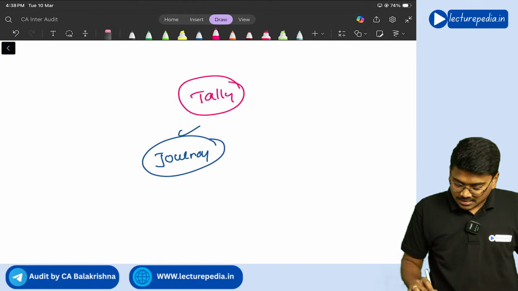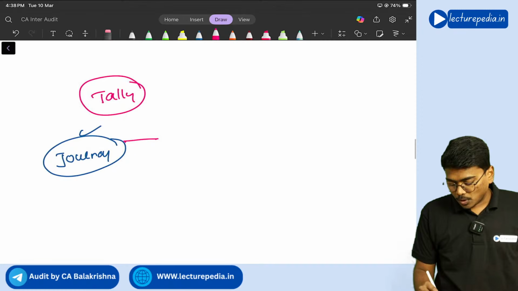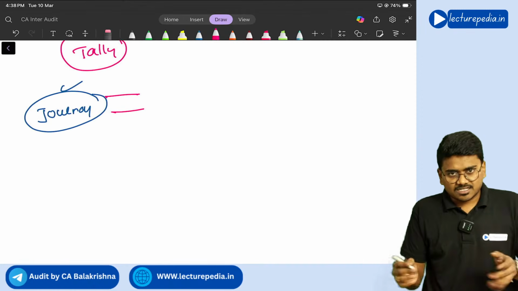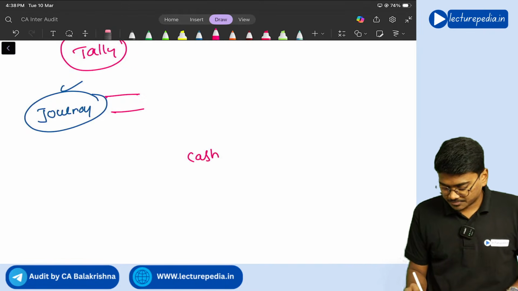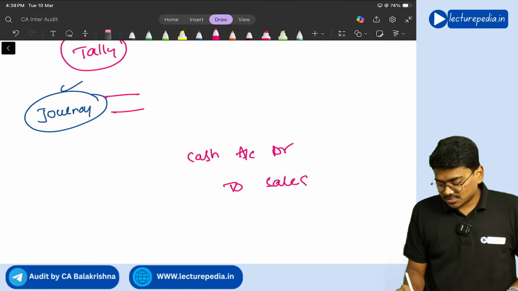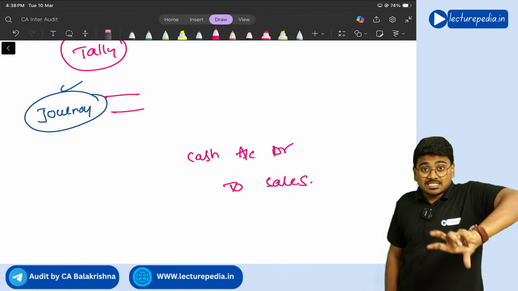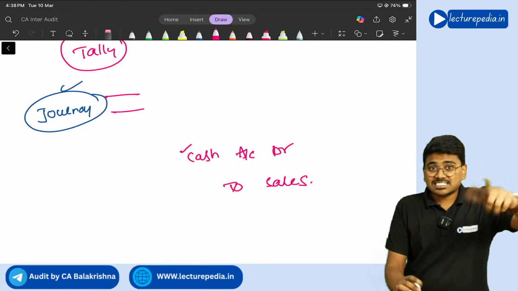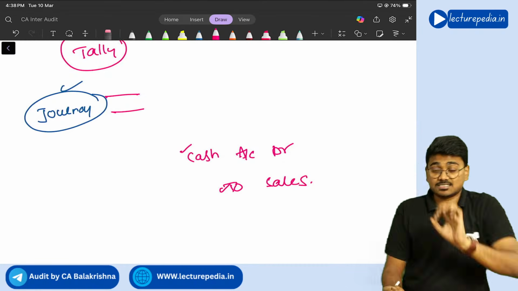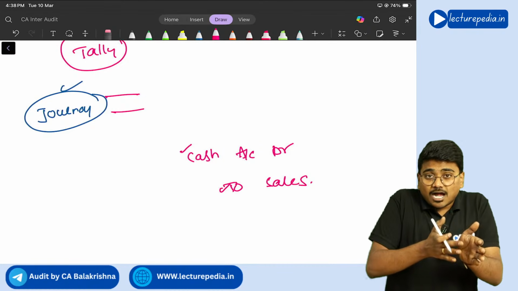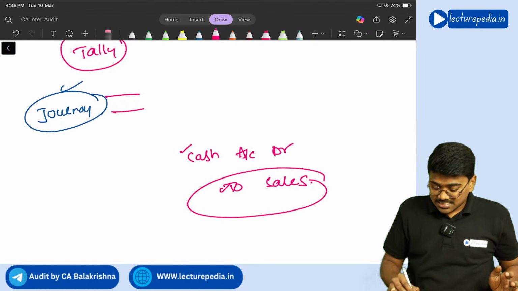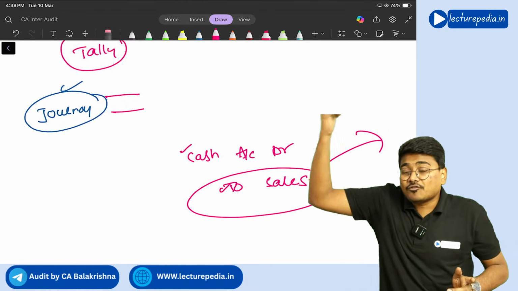In this journal entry, 2 accounts are involved. Let's say, for example, you have made cash sales: cash account debit, to sales. This is the journal entry you have passed. Now the system will process it: the cash account gets updated, the sales account gets updated, right? Next, relevant amounts get reflected in the trial balance. Next, this sales amount also gets updated in the profit and loss statement.